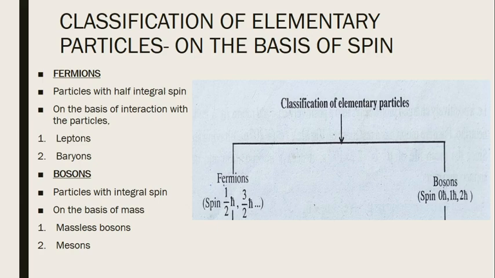Those bosons that don't have mass are classified as massless bosons, and the bosons having mass are classified as mesons. So bosons on the basis of mass are classified into massless bosons, that means bosons having no mass, and mesons, that means having mass.